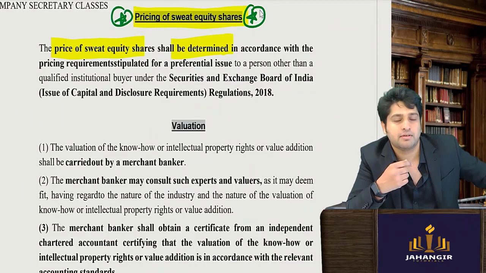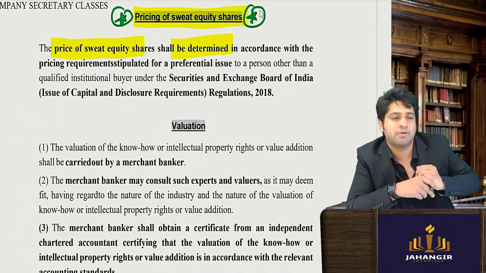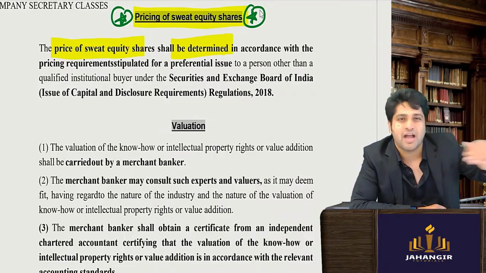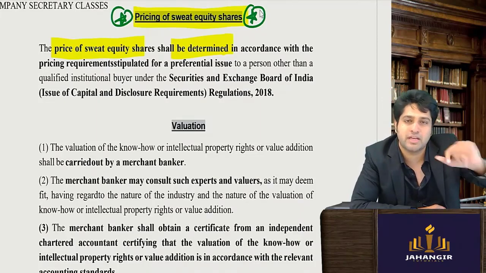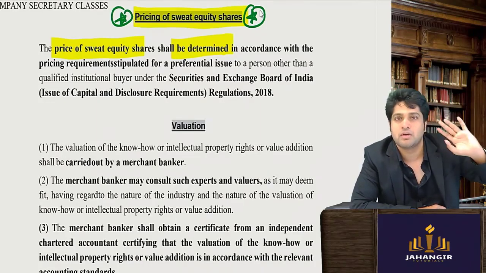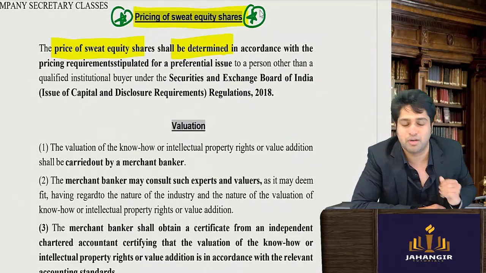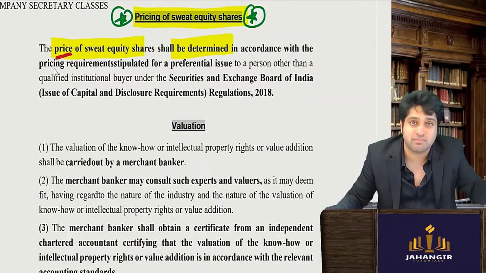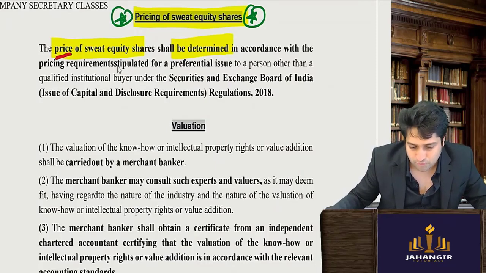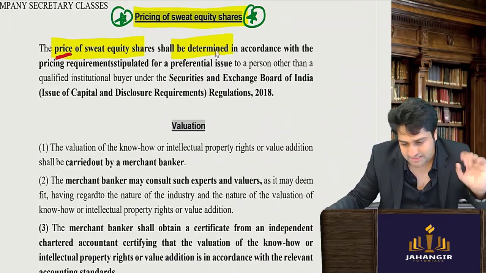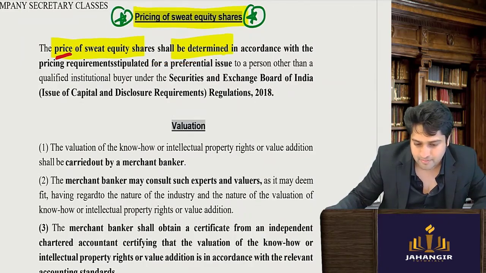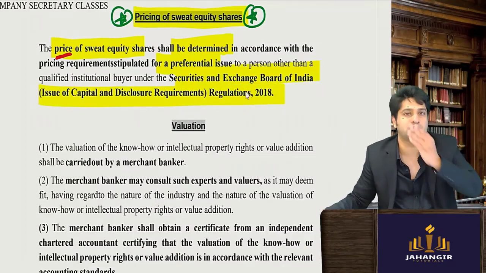Sometimes fraud happens, and what happens is the company starts giving equity shares to many of its employees, and in return they are not getting anything that valuable, no technology is coming in. So then they said that listen, you cannot issue at an extreme discount. So for that you have to follow the pricing methodology as given for preferential issue under the ICDR regulations 2018.